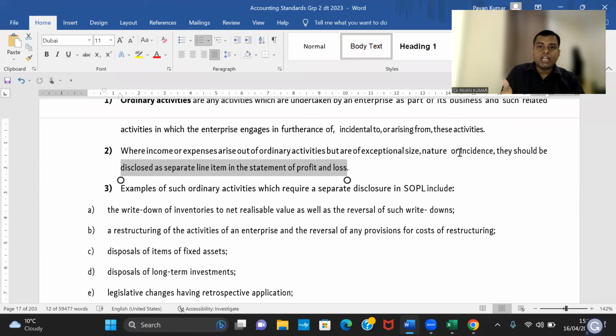To give information to him, you need to comply with AS 5. Why are we doing AS 5? To give information to a financial analyst who is making some projections. Is this clear? If there is any item which is not ordinary, if there is any item which is just an adjustment, they will not consider that. You understand? They'll remove it.